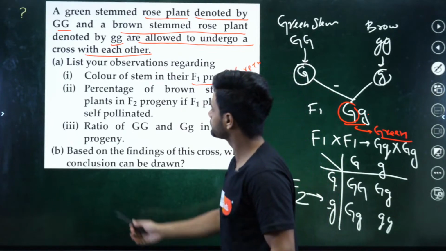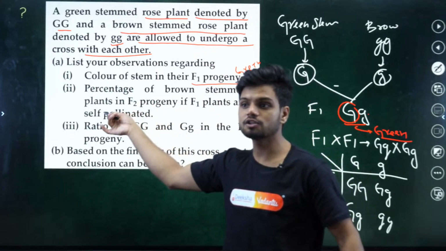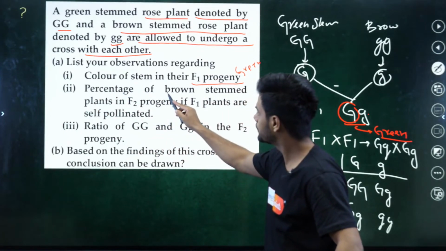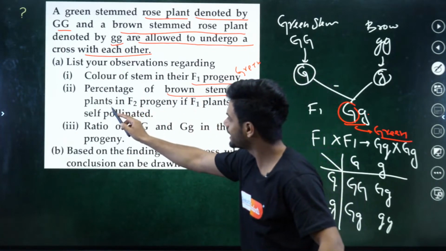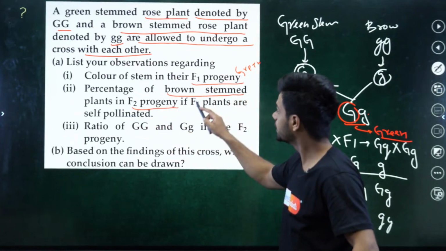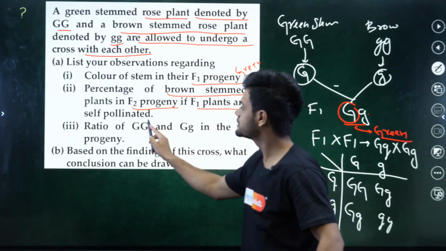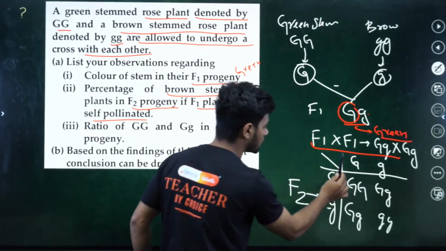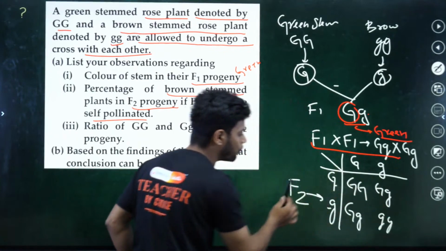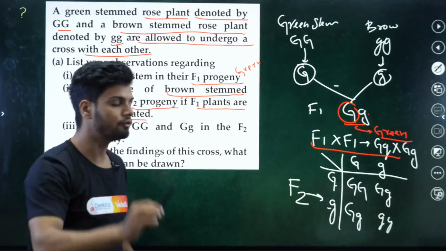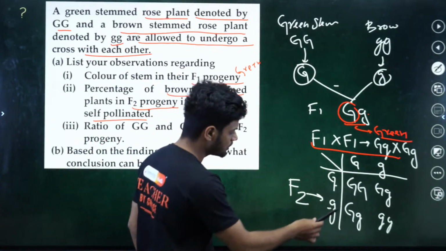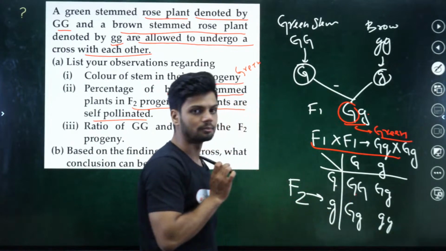Okay. Second question, percentage. They're asking you percentage type questions now. Listen very carefully. What is the percentage of brown stemmed plants in the F2 progeny if F1 plants are self-pollinated? Now quickly tell me in the chat, is this green stem or brown stem?